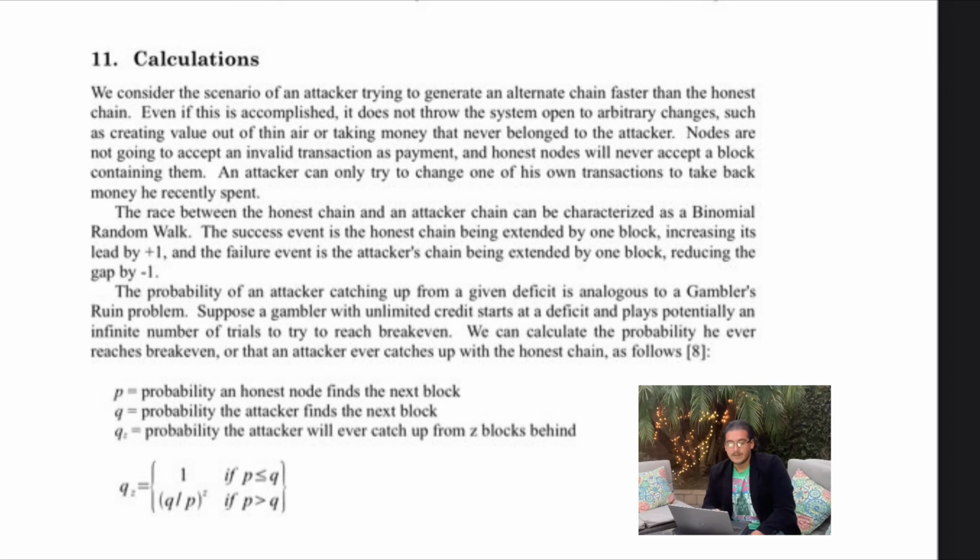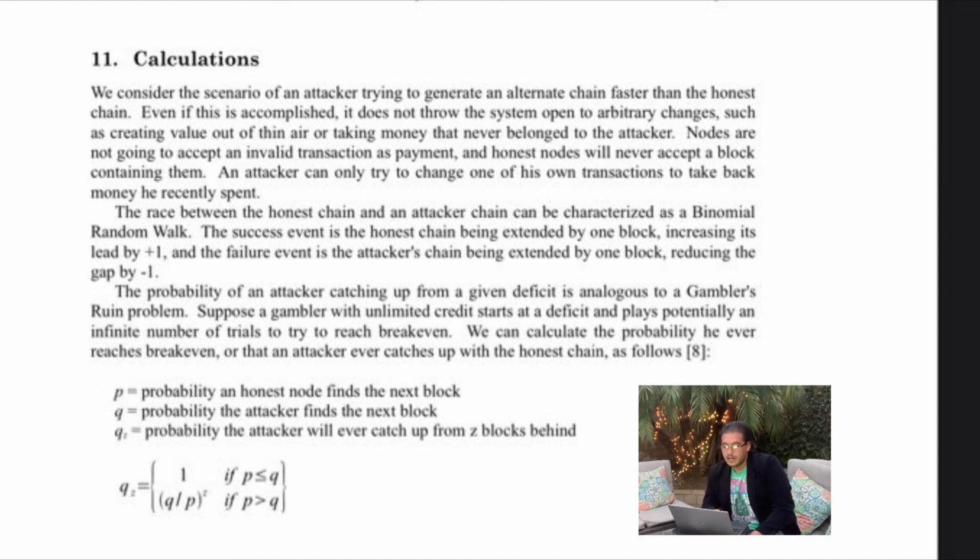Let's move on. 11. Calculations. We consider the scenario of an attacker trying to generate an alternative chain faster than the honest chain. Even if this is accomplished, it does not throw the system open to arbitrary changes, such as creating value out of thin air or taking money that never belonged to the attacker. Nodes are not going to accept an invalid transaction as payment, and honest nodes will never accept a block containing them. An attacker can only try to change one of his own transactions to take back money he recently spent.